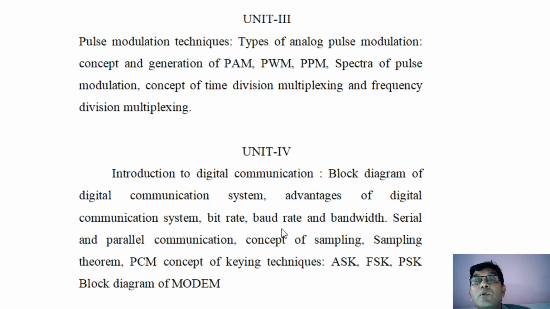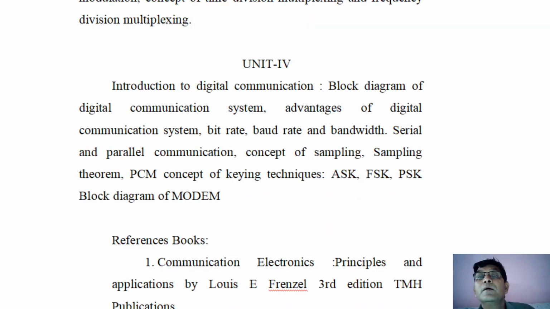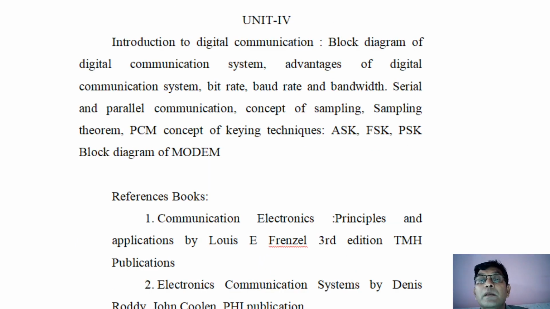And the last chapter, unit number 4, is Introduction to Digital Communication. Block diagram of digital communication and advantages of digital communication over analog communication, and various types of shift keys such as amplitude shift key, phase shift key, and frequency shift key, we are going to study. And in digital modulation, basically delta modulation and pulse code modulation techniques, that also we are going to study. So in this way, in the four chapters, we are going to cover electronic science as a basic principle, as a subject for communication electronics.